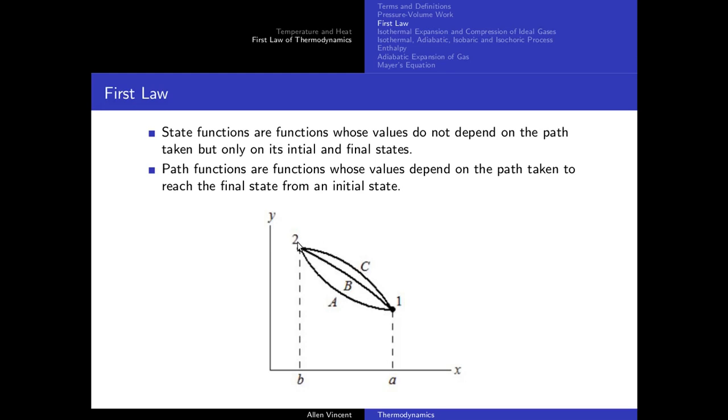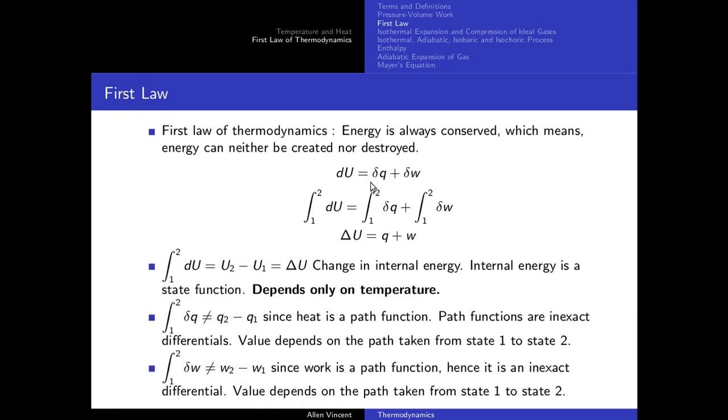So I cannot really put a dq here. If I put a dq here, that means I get delta q, which means it doesn't depend upon which path I take. It can go from state 1 to state 2 along any path, and the value is still going to be the same. That is not true. The same I can say for work. If I put dw here, that means if I integrate, I should get delta w, and delta w means it doesn't depend upon the path.